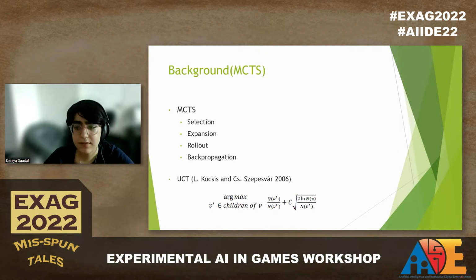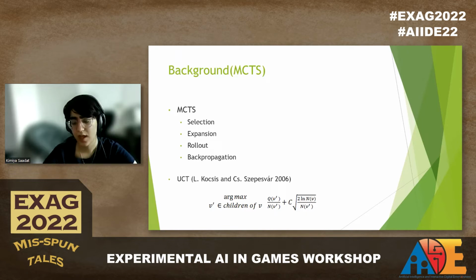In MCTS, there are four general steps: selection, where a node is selected; expansion, where the selected node will expand into one or more children; rollout, where the game is simulated and the results are used to assign a score to the current node; and backpropagation, at last, where the score gathered from the simulation is backpropagated from the current node to the root.